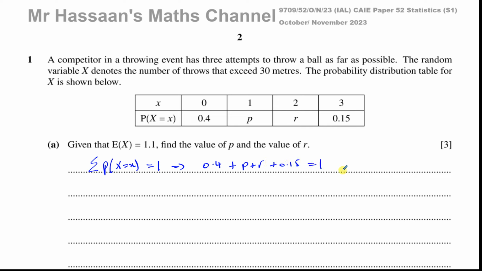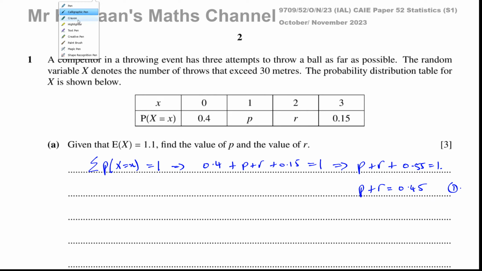And the other equation comes from the fact they gave us that the expected value is 1.1. The expected value is also called the expectation, or the mean. It's simply found by multiplying each value of the random variable x by its probability, and then finding the sum of all of those. So you multiply these together, and these, and these, and these, add them together, and when you add them together you get the expected value, which is 1.1.